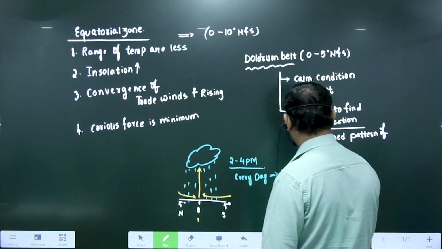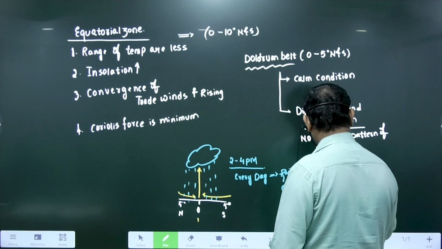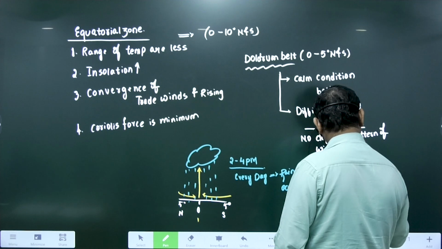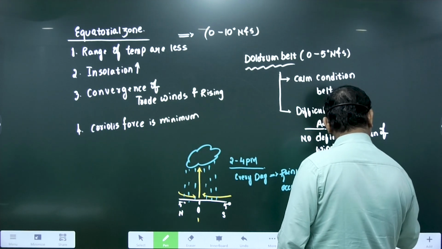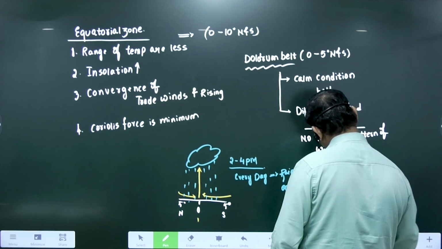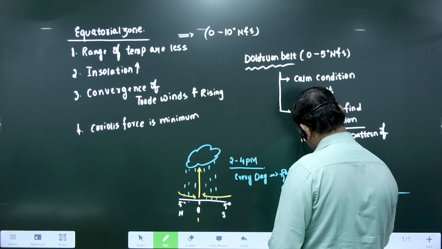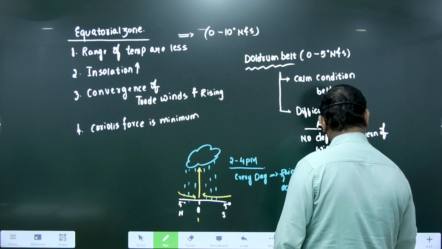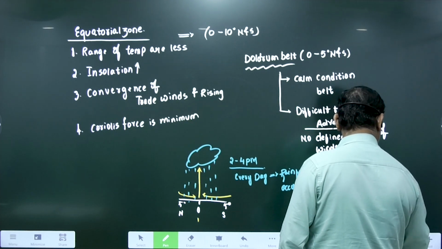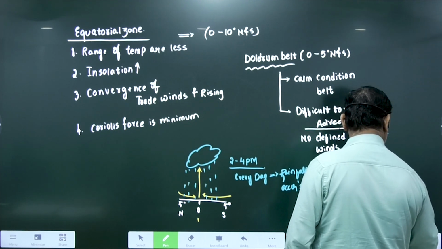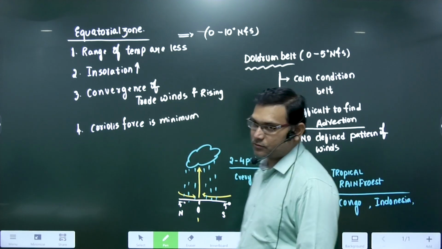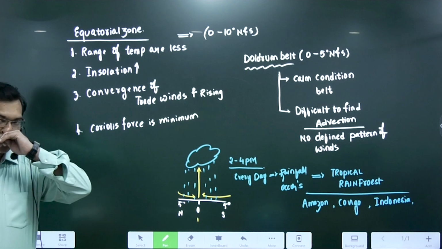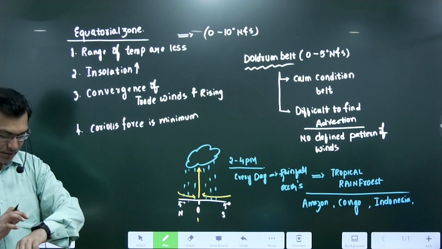Due to the heavy rainfall, tropical rainforest occurs, in the Amazon basin, Congo, even Indonesia and some parts of India also. Right? Everyday rainfall. That's why it is a calm condition zone. Which one? The doldrum belt is a calm condition zone.